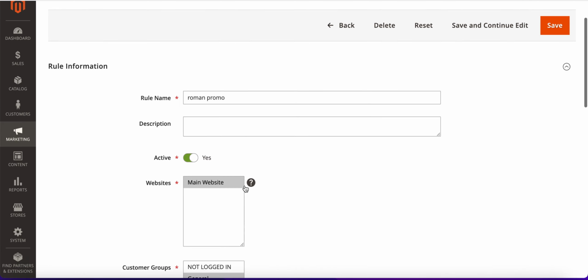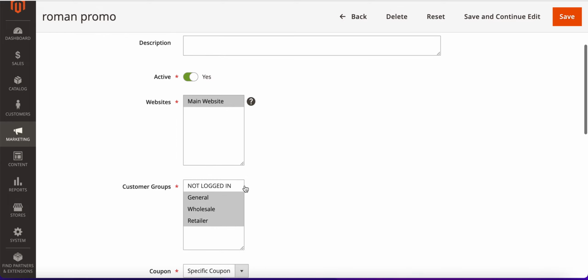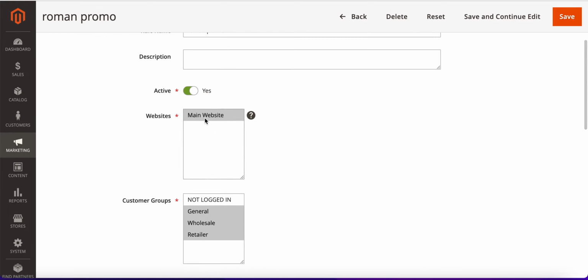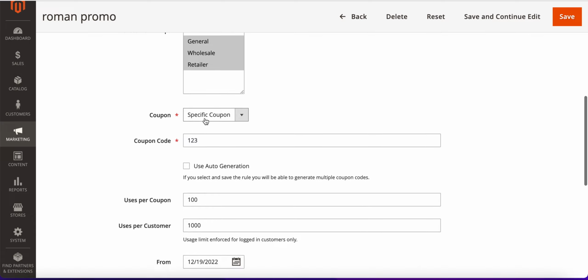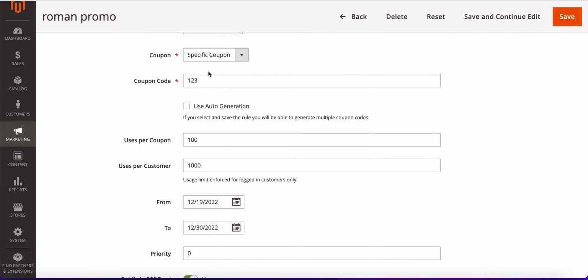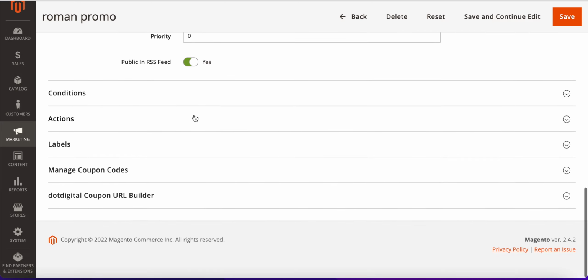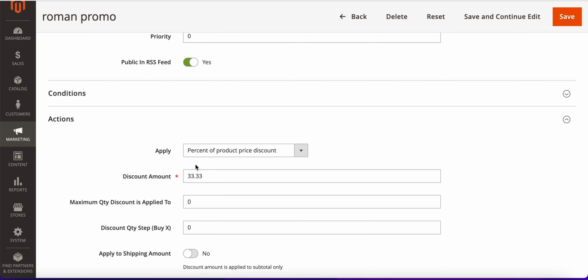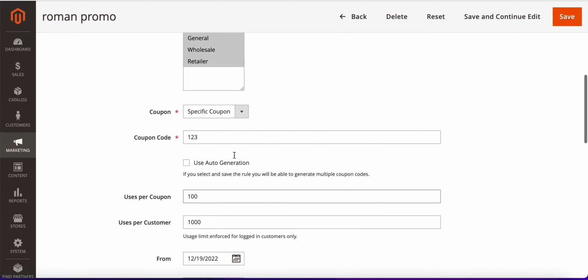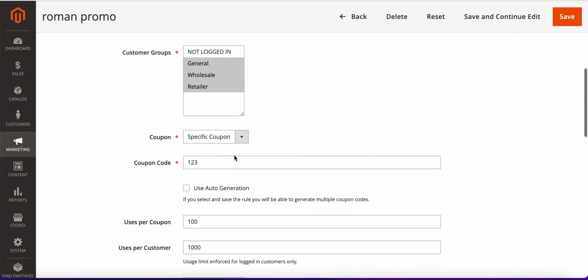We have a huge variety of ways to configure these promotions, for example, for different websites, customer groups, how to use it like a coupon, and conditions. For example, I set this promotion for percent of product price discount. I set the discount amount, and we will be using this promotion with the coupon code 123.